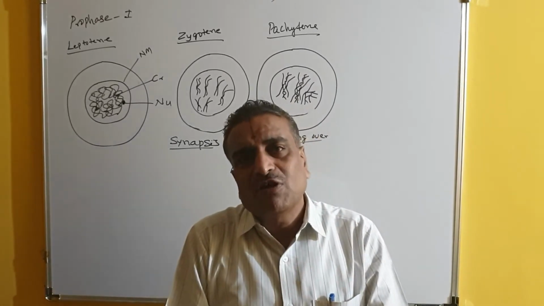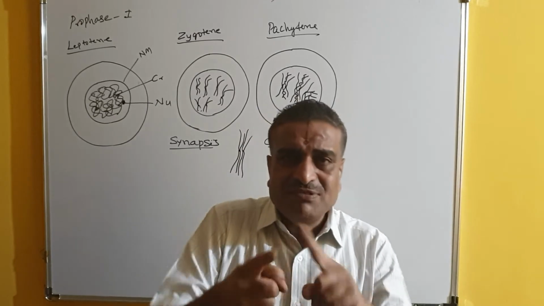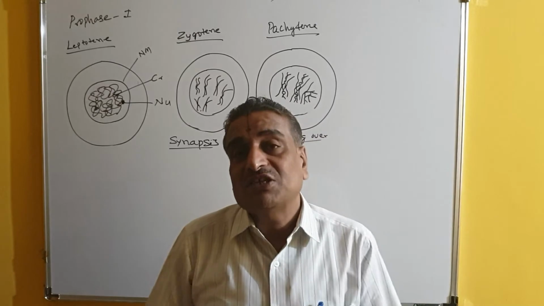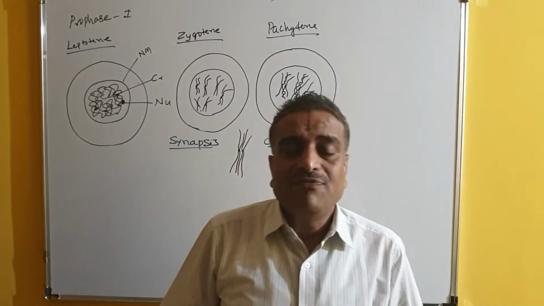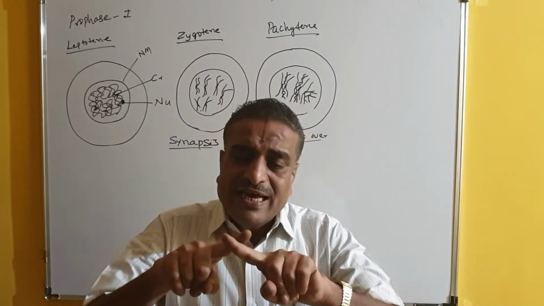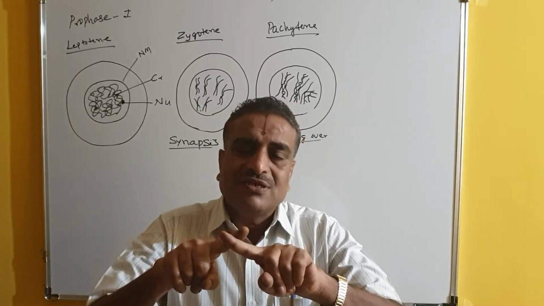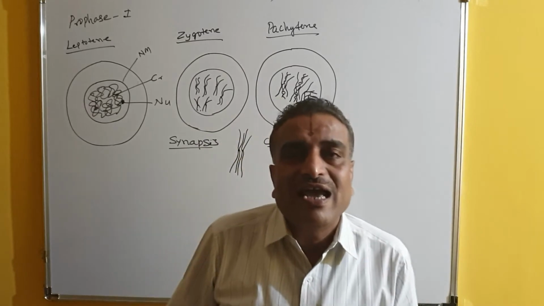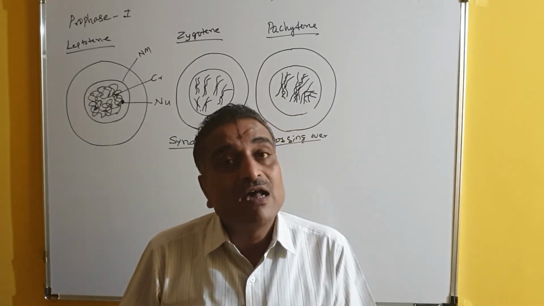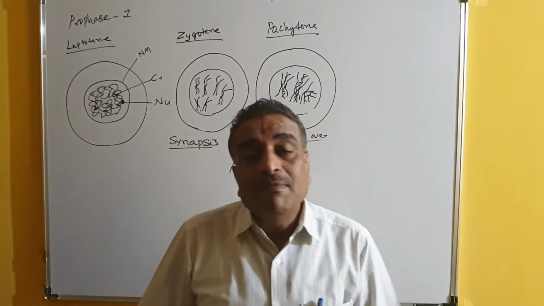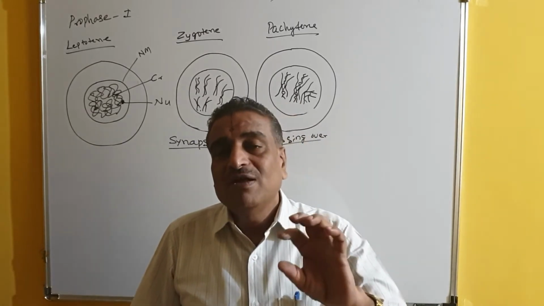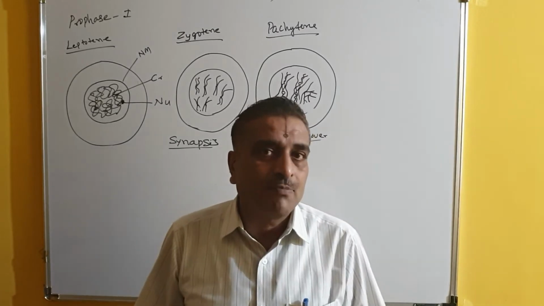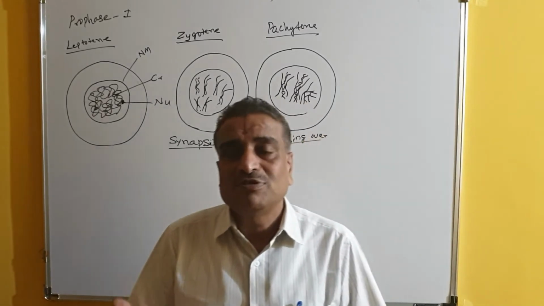So what is the purpose of crossing? Crossing means exchange of genetic material between the homologous chromosomes. That phenomenon is called crossing over, and where the crossing over takes place, the chromosomes are still attached. That attachment, where the chromosomes are attached, is called chiasma. Chiasmata are produced here. And in one pair, there may be production of more than 10 chiasmata. So sometimes many chiasmata are produced.